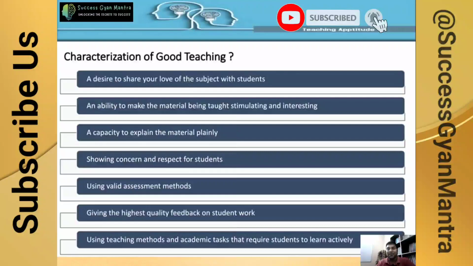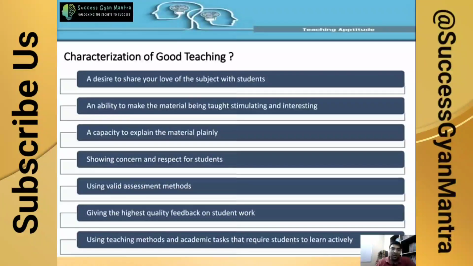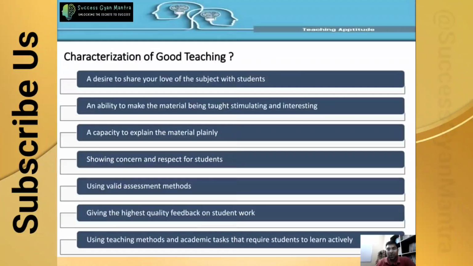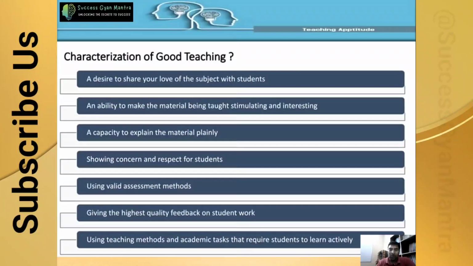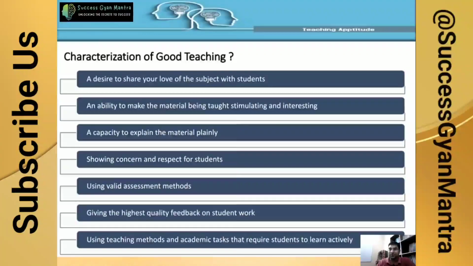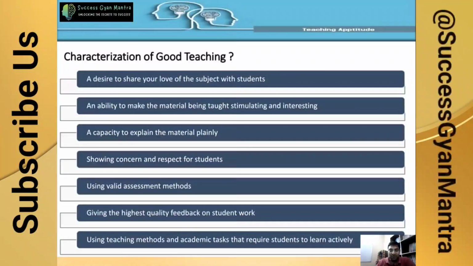Using a valid assessment method. Through a valid assessment, we can get the actual performance of the student, and we are able to determine the slow learners, the fast learners, and the average learners. Giving the highest quality feedback on student work. If the students are really working well, we can provide the highest quality feedback on their work, so that students can be encouraged to do some more things.